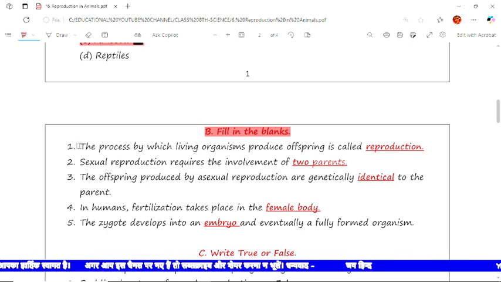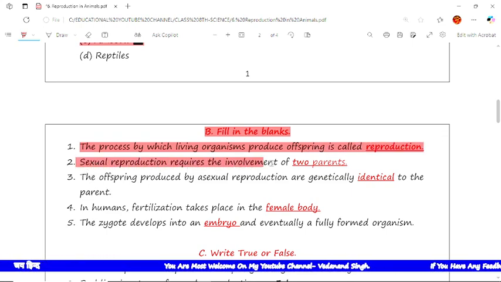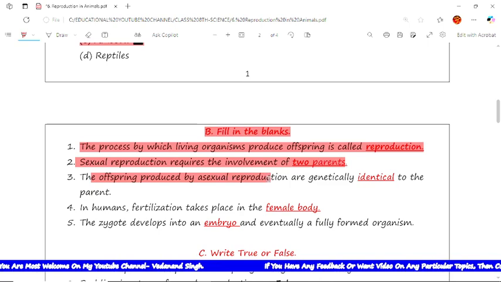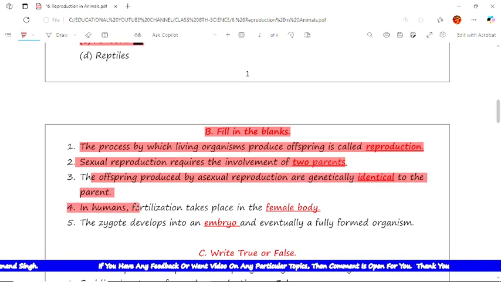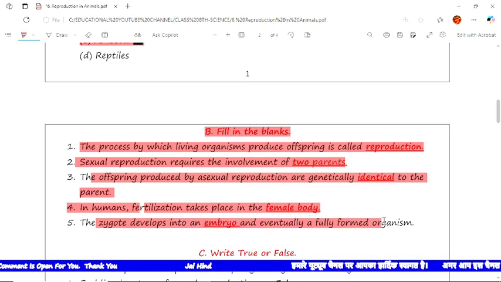So in the fill in the blanks, we have to give the proper word in the blanks. So first is, the process by which living organisms produce offspring is called reproduction. Next is, asexual reproduction requires the involvement of two parents. Next is, the offspring produced by asexual reproduction are generally identical to the parents. Now the next is, in humans fertilization takes place in the female body. Next is, the zygote develops into an embryo and eventually a fully formed organism.